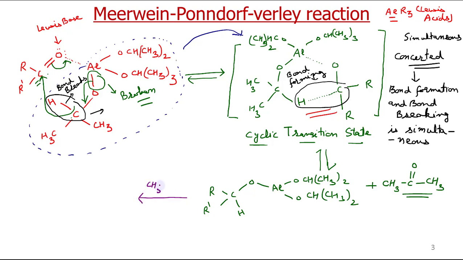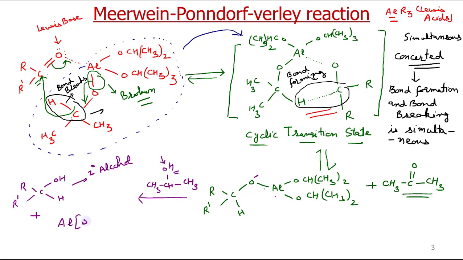So what happens is that CH3CHOHCH3, this hydrogen goes to oxygen. This bond breaks and aluminium gets attached to this oxygen. So the product is R C R' OH H. This is our reduced product, secondary alcohol in case of ketones. Plus this aluminium isopropoxide gets regenerated.